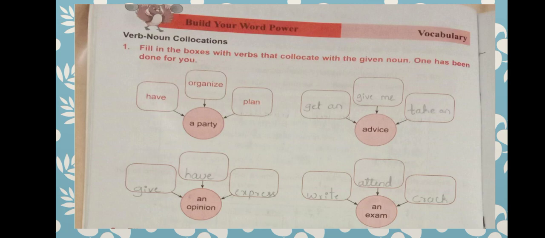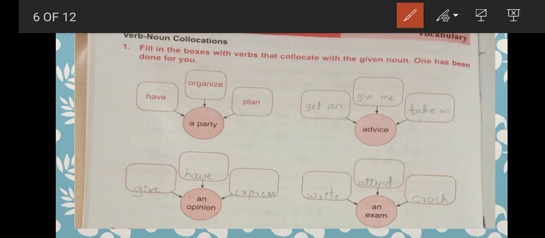Here we have first, that is a party. Yes, they have given here a party. So how do we speak it? Have a party, organize a party, plan a party. Tomorrow let us plan a party. Tomorrow let us organize a party. First we will plan and then we will organize and then we will have a party. This is first, then second, then third. Okay. Yes. Let us see the next one. We will try to do it.